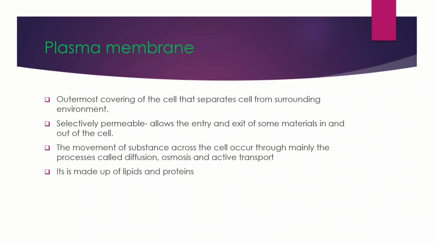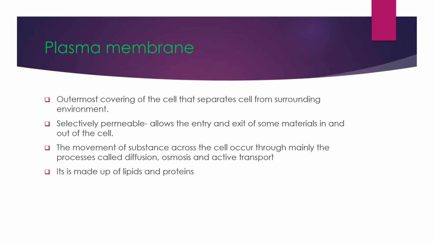The feature of the plasma membrane is that it is selectively permeable, which means that the plasma membrane only allows the entry and exit of some selected materials in and out of the cell. It will not allow every substance to enter and exit the cell. It will scan the materials before entering the cell or before exiting from the cell. That is the main feature of a plasma membrane, which means selectively permeable.